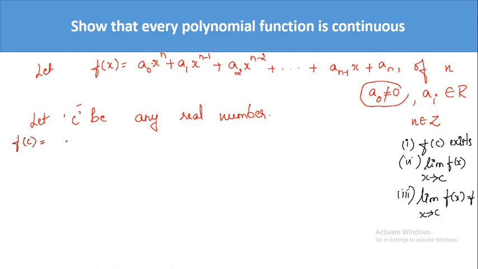So we'll get a naught c to the power n plus a1 c to the power n minus 1 plus a2 c to the power n minus 2 and so on plus an. Okay, so you can see that c is a real number.